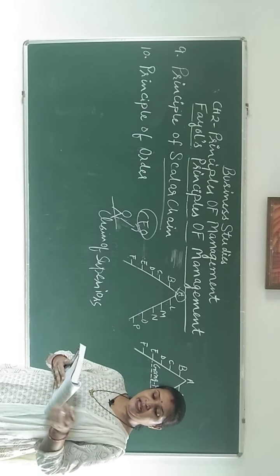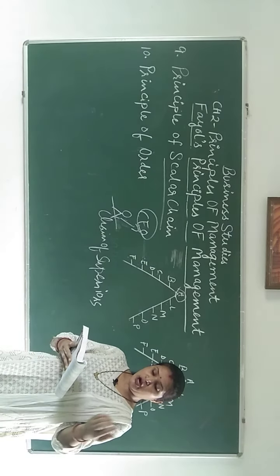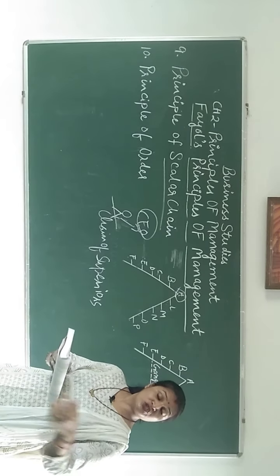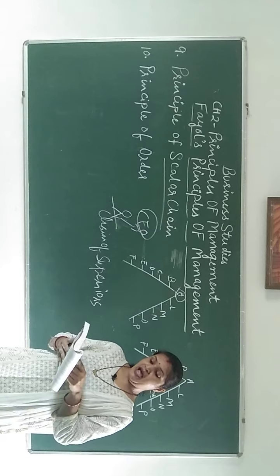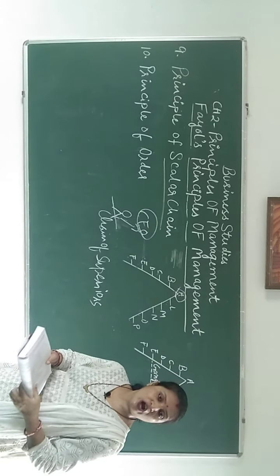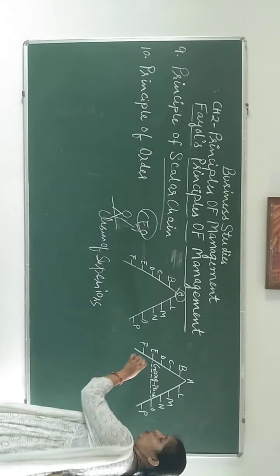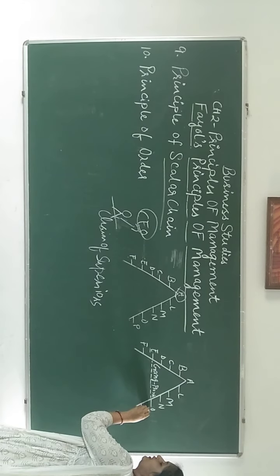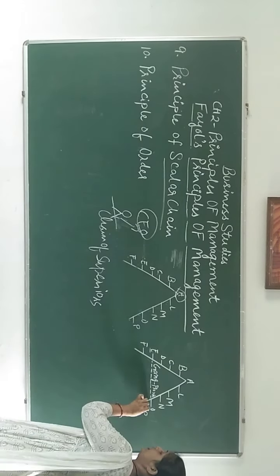But according to scalar chain, if some emergency is there, Mr. Fayol has permitted that they can choose the shortcut in the chain. Mr. E can come to Mr. O directly, he can contact him directly, no need to follow this chain, and he can break this chain.